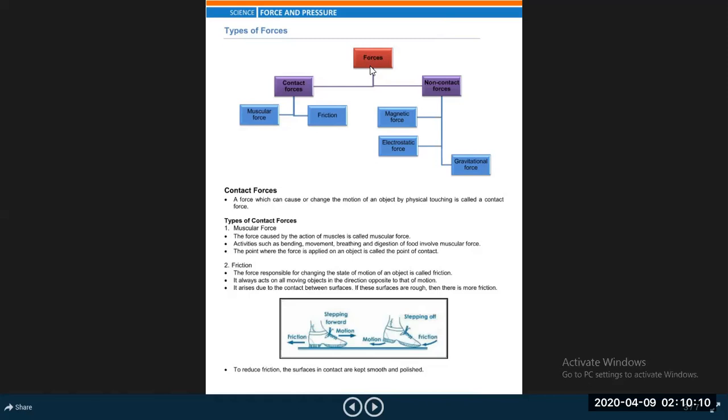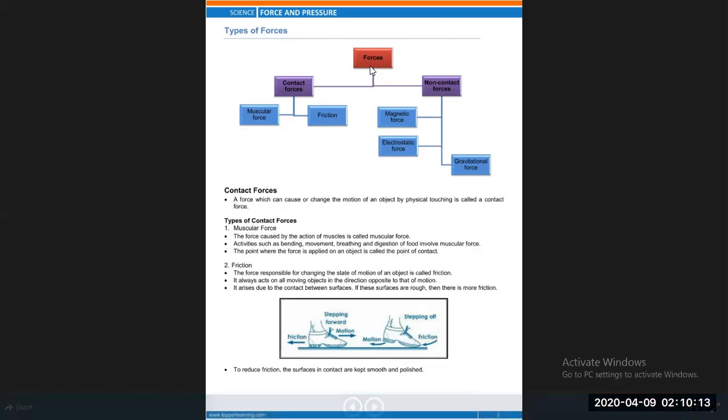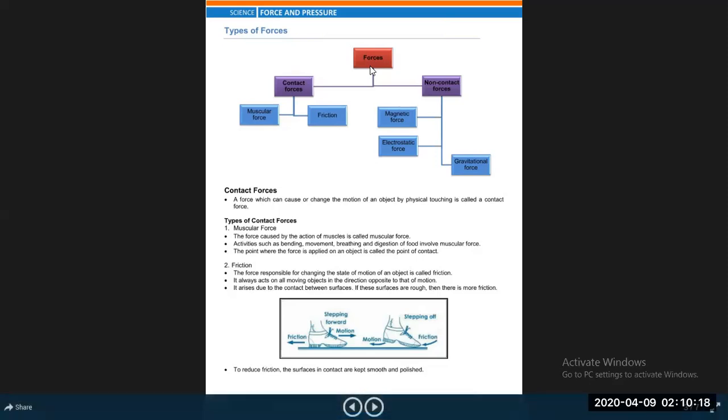Force can be divided into various types, but the basic types are of two kinds, based on whether they are in contact or not. So force can be divided into two parts: contact force and non-contact force. Contact force is further subdivided into two parts, muscular force and frictional force. And non-contact force can be divided into three parts: gravitational force, electrical force, and magnetic force.